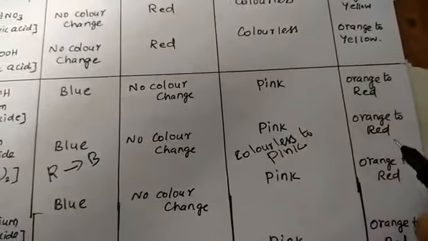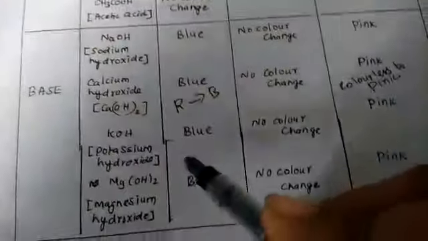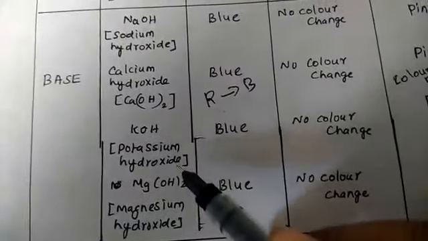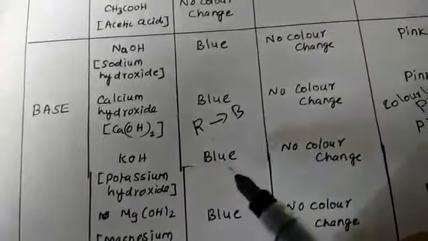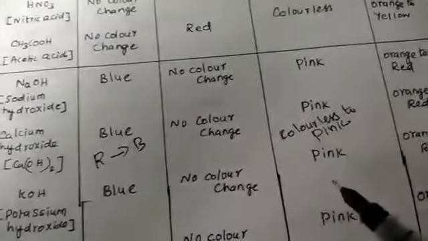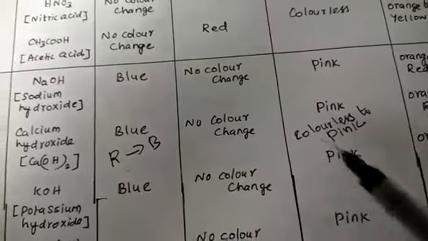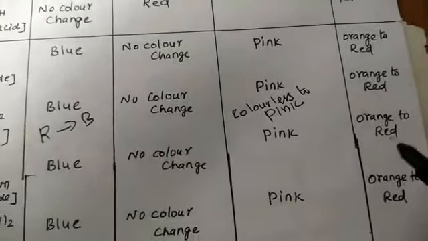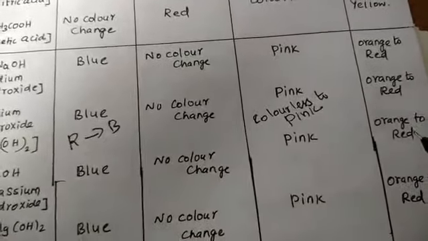That is a basic nature. Methyl orange changes to red color. Then the third one is potassium hydroxide, KOH: red litmus changes to blue, blue litmus shows no color change, phenolphthalein changes from colorless to pink, and methyl orange changes from orange to red. This is the methyl orange solution color.